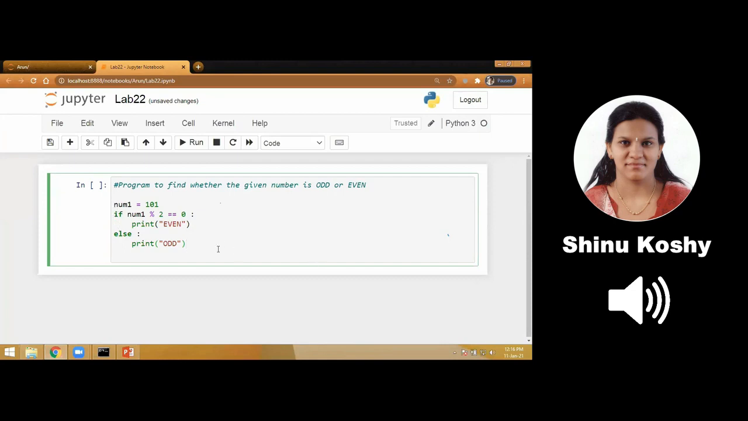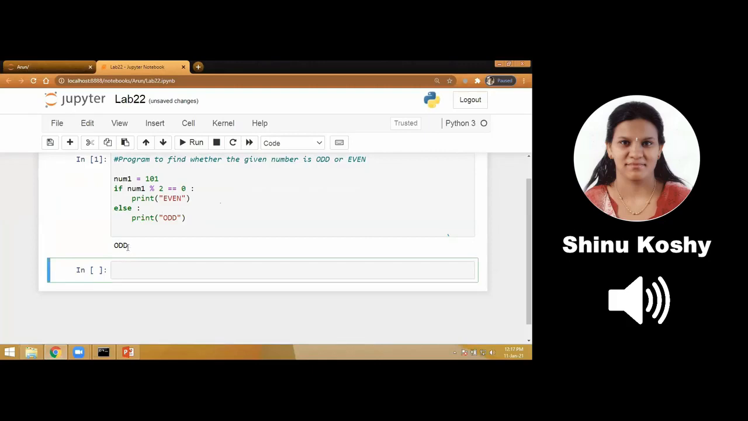Now I execute it by clicking on the run button. Did you hear the answer is odd? Yes. Since it is 101, 101 modulus 2 is equal to 1. So it is not equal to 0. It goes to the second condition and prints odd.